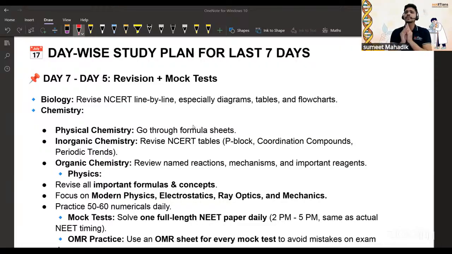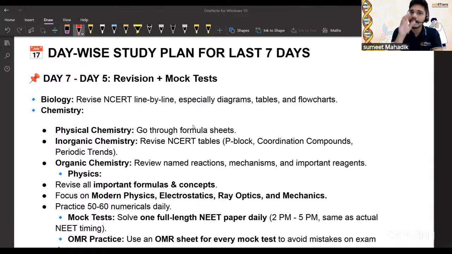In the mock test, suppose you score less, for example. Okay, fine, absolutely fine. Don't get demotivated. Whatever mistakes you have made, make sure you make a list of them and work on it. Getting my point? Don't get demotivated at that time, because otherwise it will be very difficult to handle all this stress.